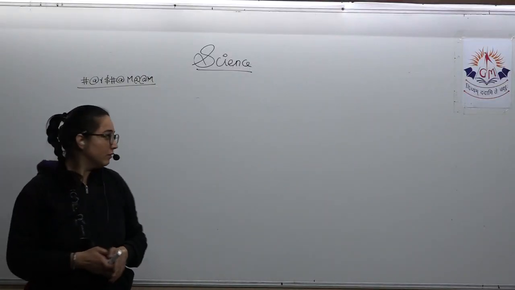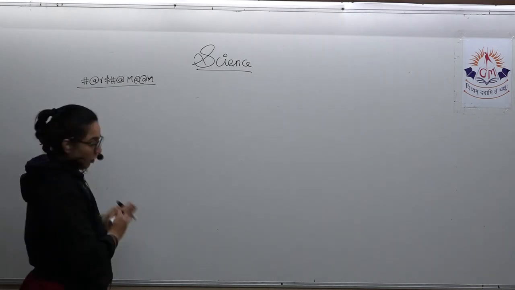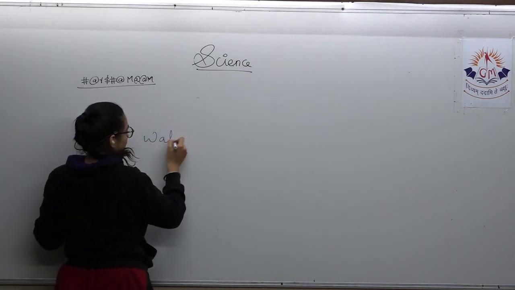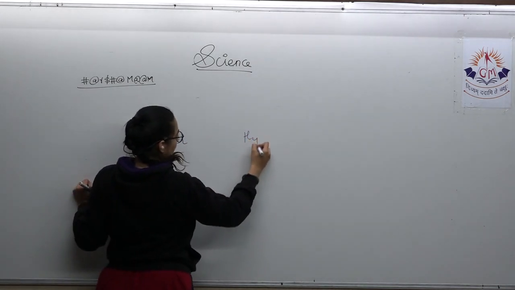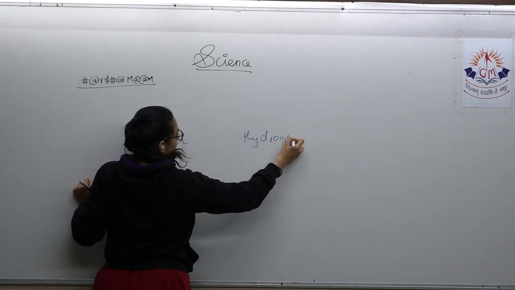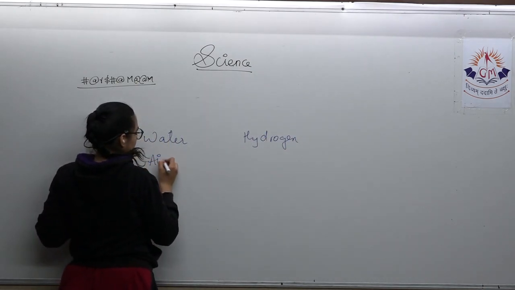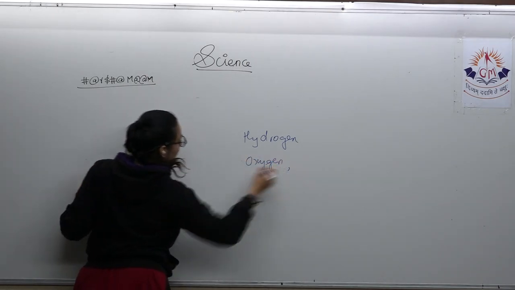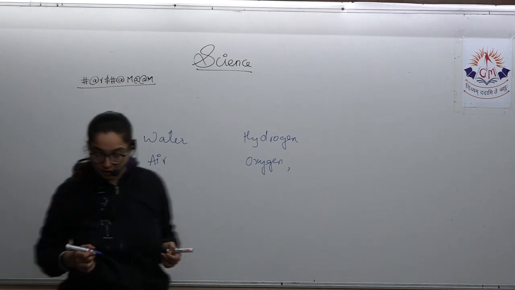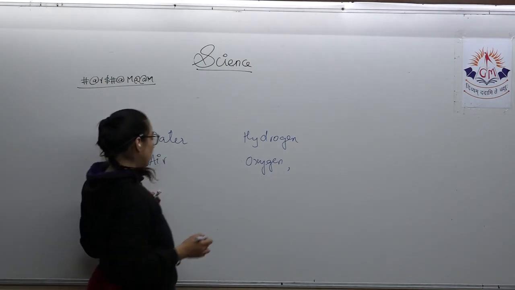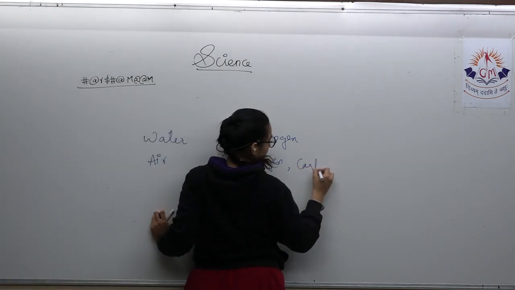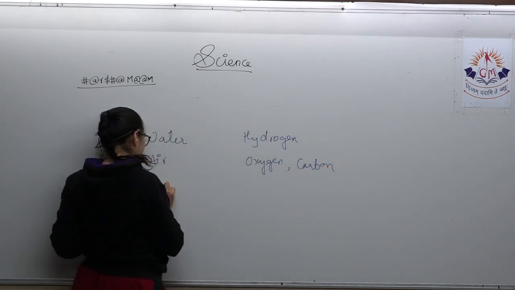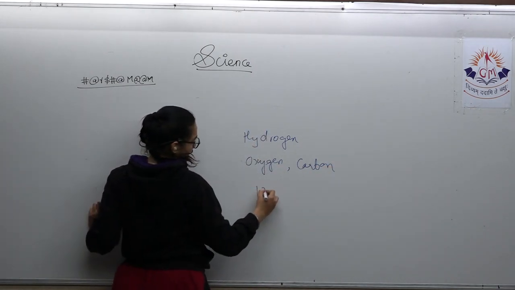Among the 16, you get hydrogen from water, H2O. From air you get oxygen, 21% oxygen is present, and also carbon. The rest 13 come from the soil.